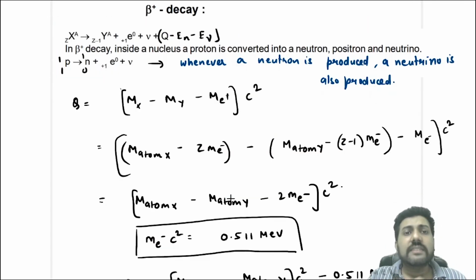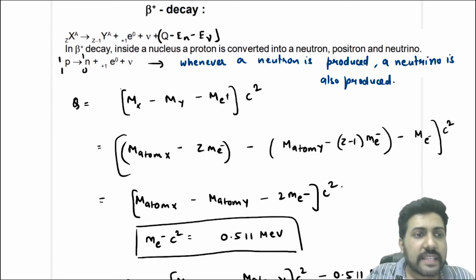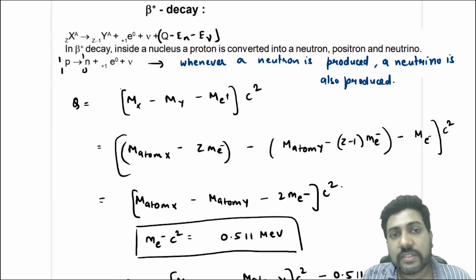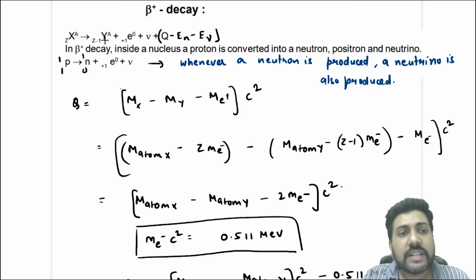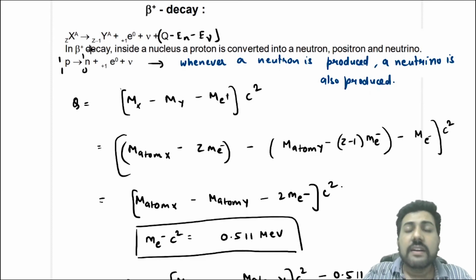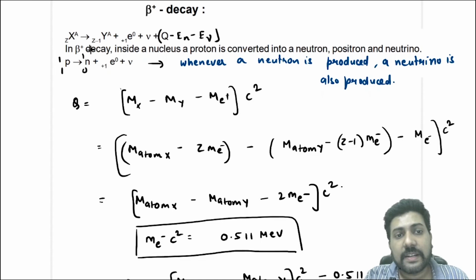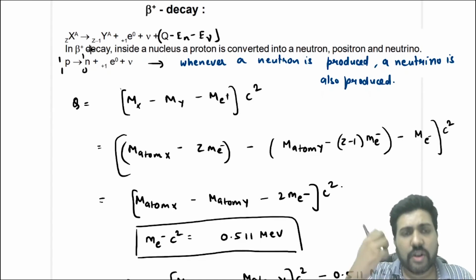Now the next decay process is the beta plus decay. In a beta plus decay, again the mass number does not change, but this time the charge number decreases by 1 and a beta plus particle is emitted, or you can say a positron is emitted.